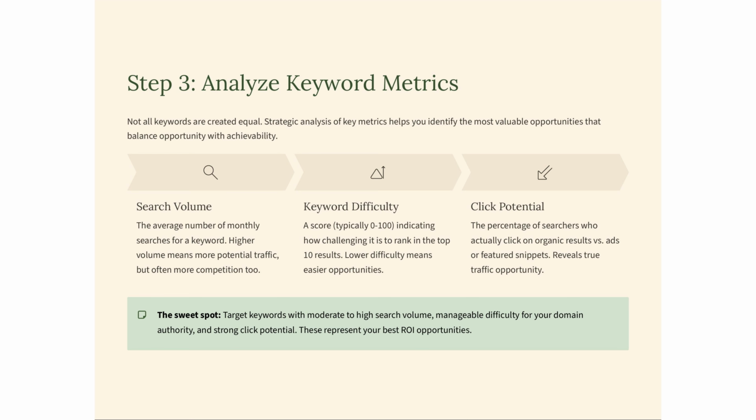Strategically analyze keyword metrics to identify valuable opportunities. Focus on search volume, keyword difficulty, and click potential. High search volume offers traffic, but often with competition. Lower difficulty scores indicate easier ranking opportunities. Click potential reveals true traffic potential. Target keywords with moderate to high volume, manageable difficulty, and strong click potential for optimal return on investment.